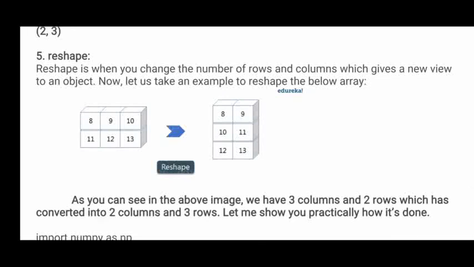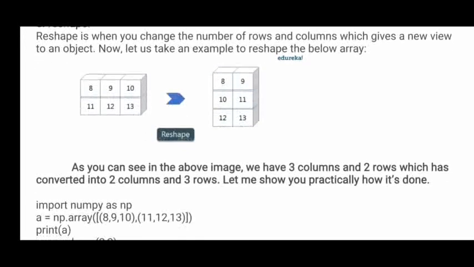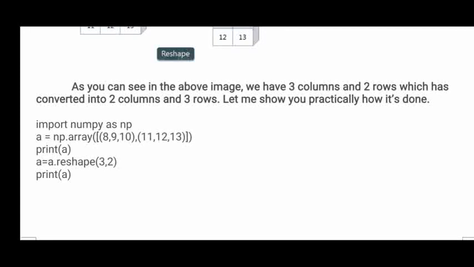Okay, now reshape. Whatever array is there, you can reshape it, meaning you can convert rows into columns and columns into rows. That is possible by using the reshape function. Here you can see it was originally 2 rows and 3 columns, and that is changed into 3 rows and 2 columns. First I have given an array a equals np.array 8, 9, 10, 11, 12, 3, meaning 2 rows 3 columns.